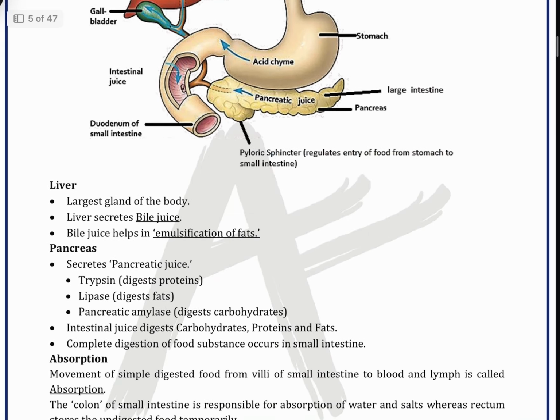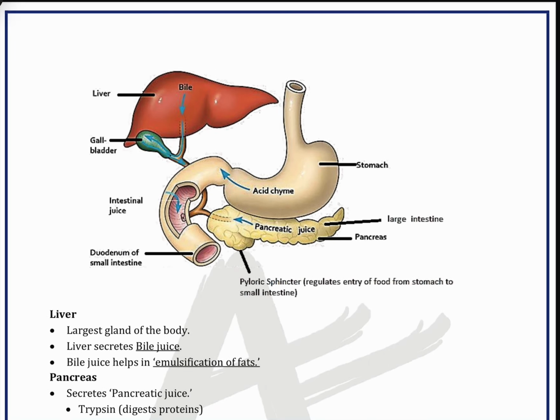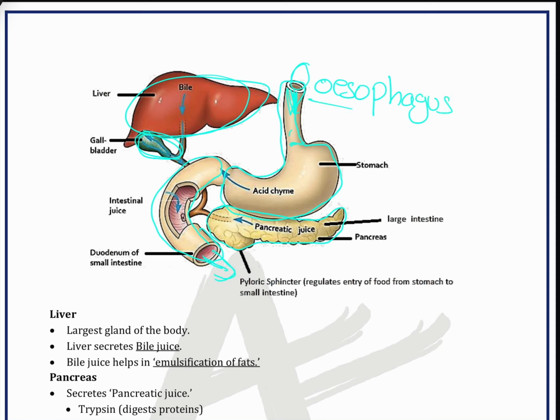Then this is a diagram of what all we have discussed. You can see here this is the pancreas, this is the stomach, this is the liver, and this is the gallbladder. These are the small intestine openings. From here the small intestine will start. This is the esophagus ending and the stomach starting.